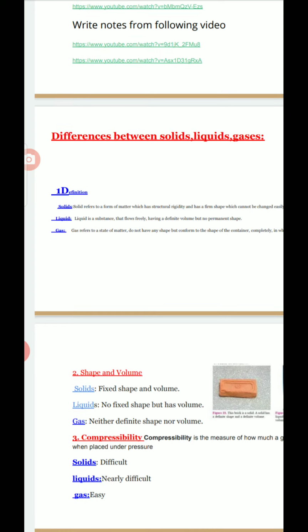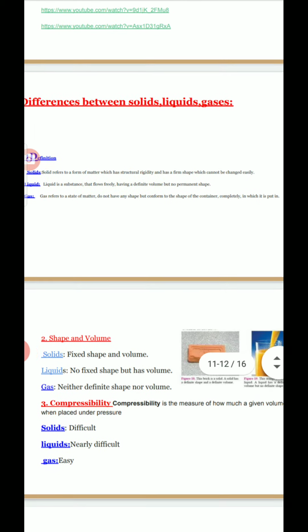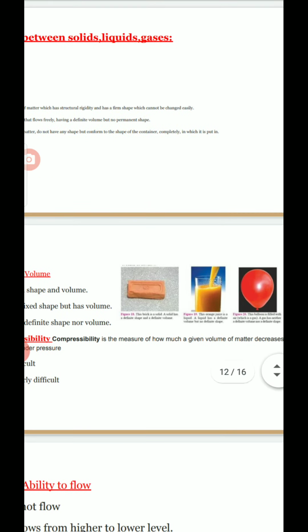So let's see solids. What is solid, what is liquid, what is gas? As we can see in this picture very clearly, solid means like a brick, an example it is taken. Liquid means a juice in a glass it is taken. Gas means air in a balloon it is taken as examples.